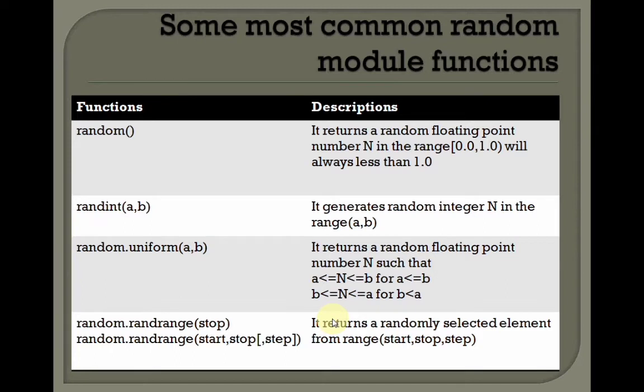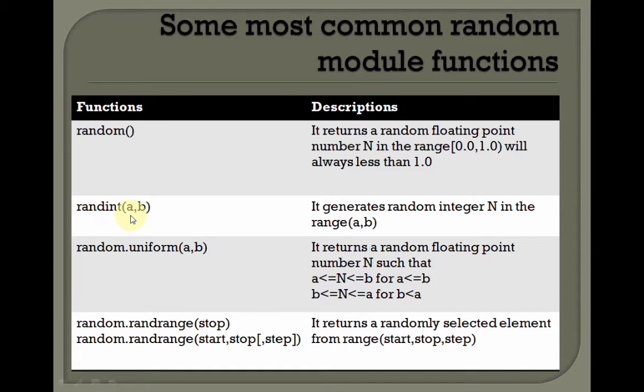This function returns an integer value, including a and including b also, and in between a and b.